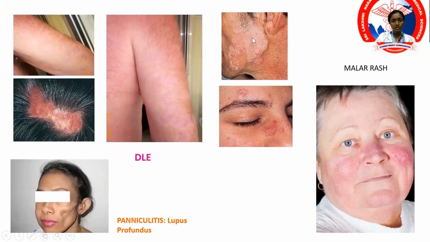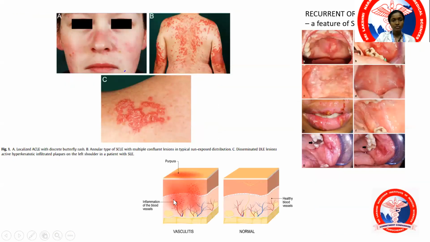Then you have the discoid lupus erythematosus over the face. This is the acute SLE rash. Sometimes panniculitis can occur, with loss of fat, which is also known as lupus profundus. Among cutaneous manifestations, this is the most common. These are the discoid lupus erythematosus lesions that you see. These are the sun-exposed areas that have developed photosensitive erythematous rashes. This is the malar rash in acute SLE. And these are the oral ulcers that you can see.